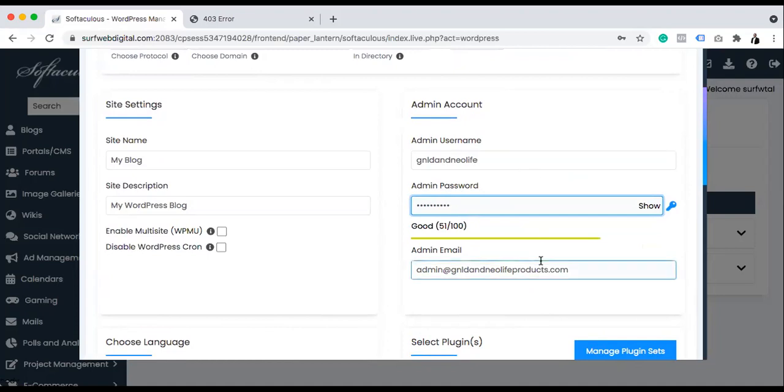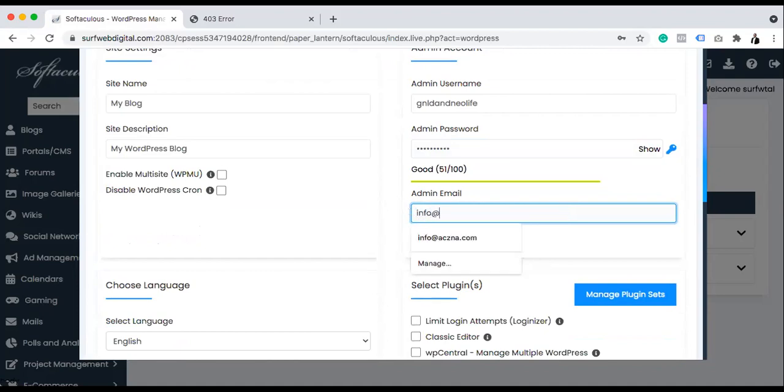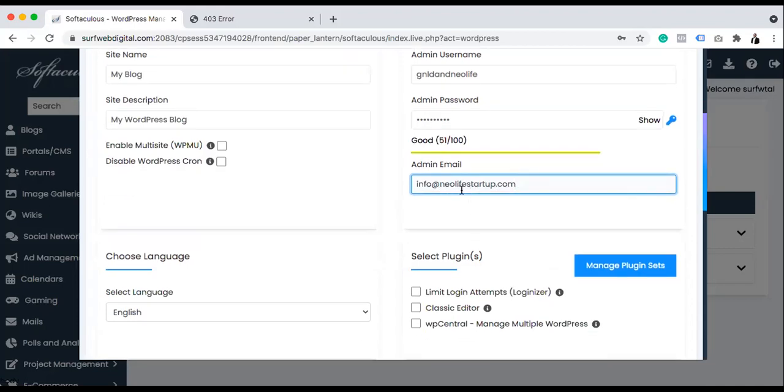So I just entered a new password now. The email that you want this to be sent to, I can decide to say, okay, don't send to the admin, because I might not have access there. I can say, okay, send this info after installation to info@neolifestartup.com, right? But you can even use your Gmail, really. You can use your Gmail account or any.